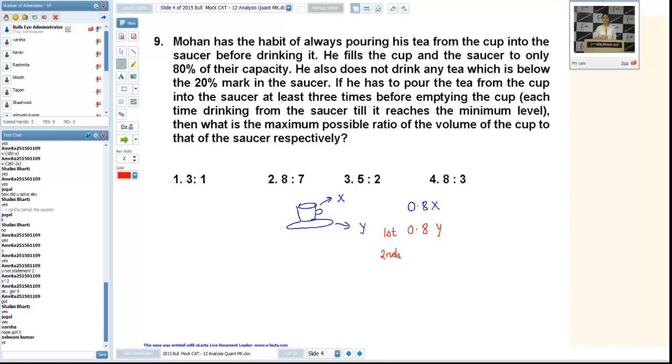Now below 20% he is leaving the tea. It means 0.6y he has taken. Then the second time he is pouring the tea and filling the saucer up to the 80% mark. It means now he is pouring 0.6y because 0.2y is already present in the saucer. The third time also he is pouring 0.6y, and after the third step the cup is empty. It means that should be the condition, and that's it. Now you can solve it. You can get the ratio for x and y. Is it okay, Ashwini and Varsha?